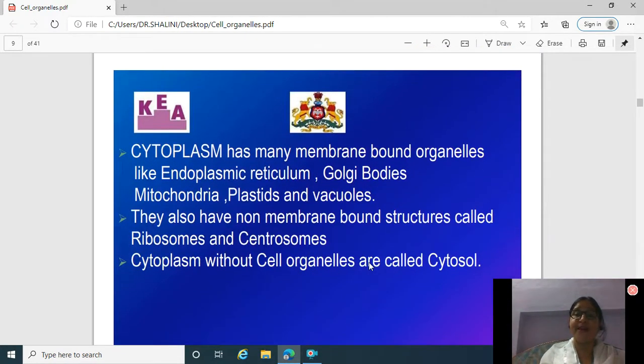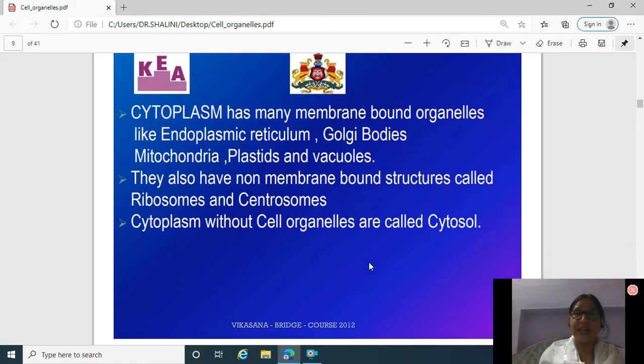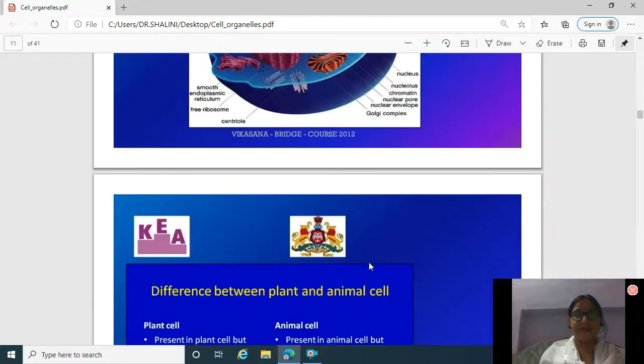Cytoplasm has many membrane bound organelles like endoplasmic reticulum, Golgi bodies, mitochondria, plastids and vacuoles. They also have non-membrane bound structures called ribosomes and centrosomes. Cytoplasm without cell organelles is called cytosol.